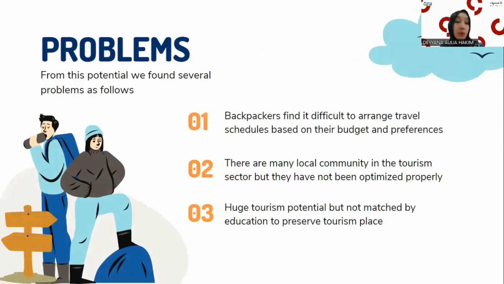From this potential, we found several problems as follows. The first one is backpackers find it difficult to arrange travel schedules based on their budget and preference. The second one is there are many local communities in the tourism sector, but they have not been optimized properly. And the third, huge tourism potential but not matched by education to preserve tourism places.